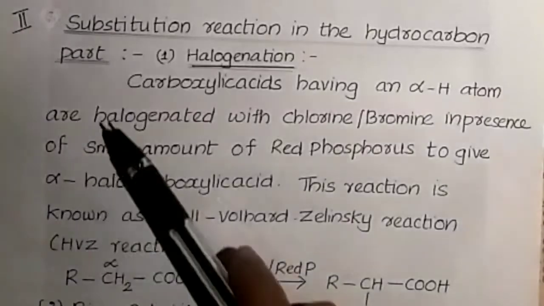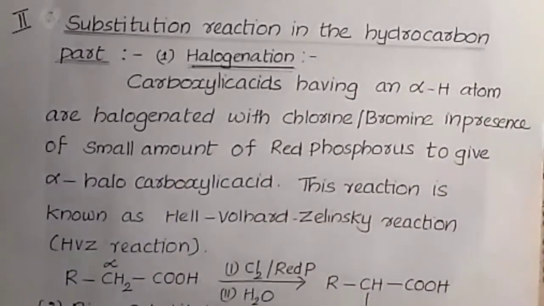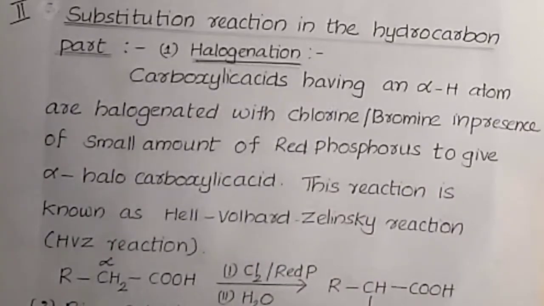The second type of reaction is substitution reaction in the hydrocarbon part. Example of carboxylic acid is CH3COOH. For this hydrocarbon part, the first reaction involved is halogenation.